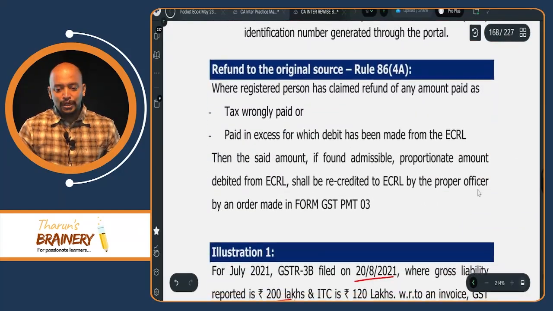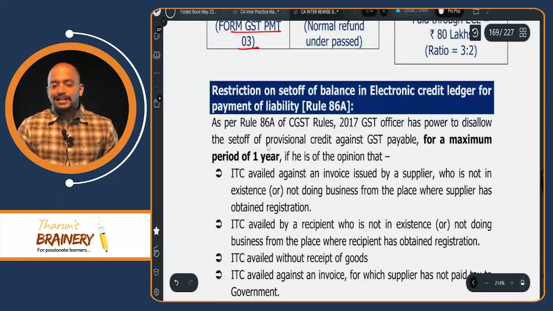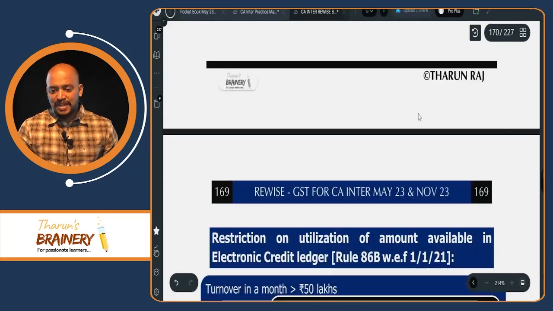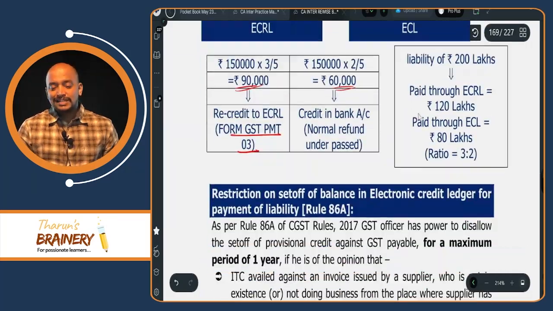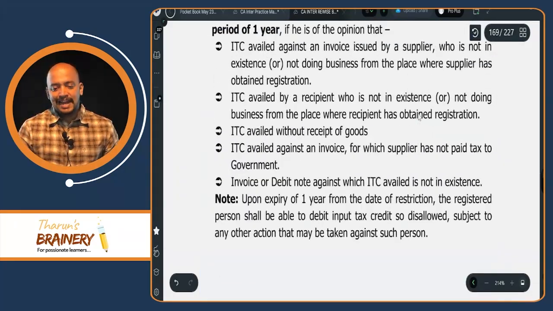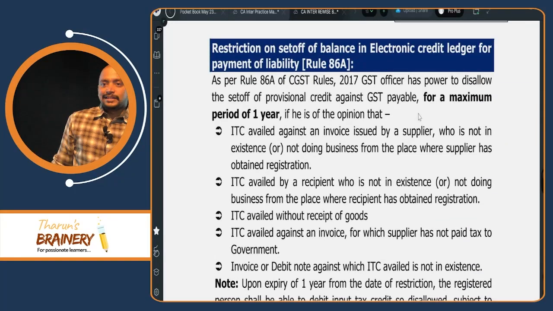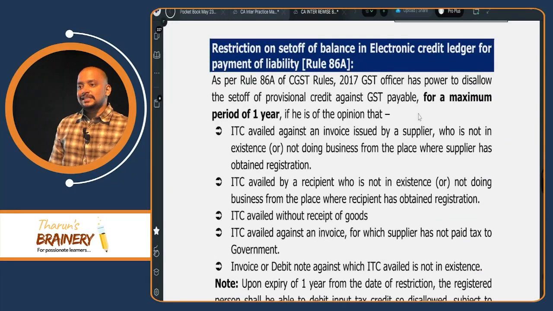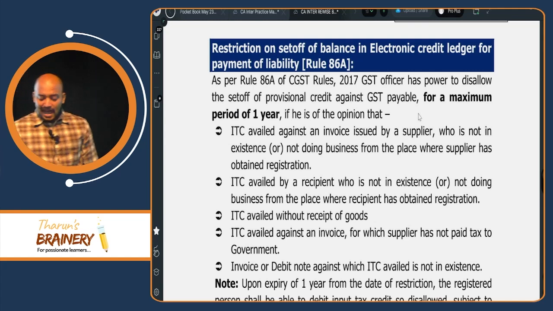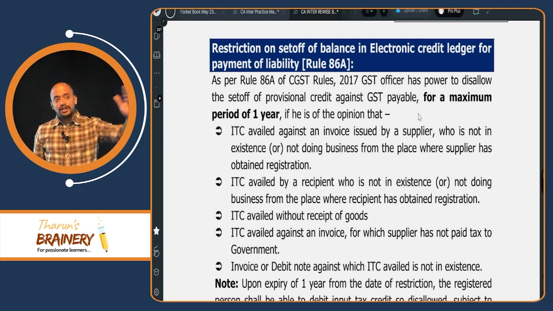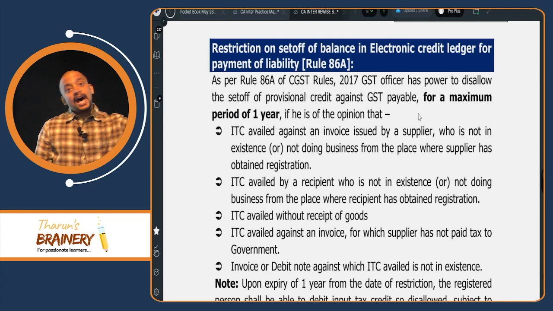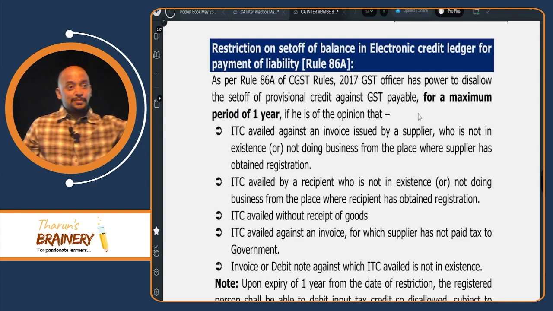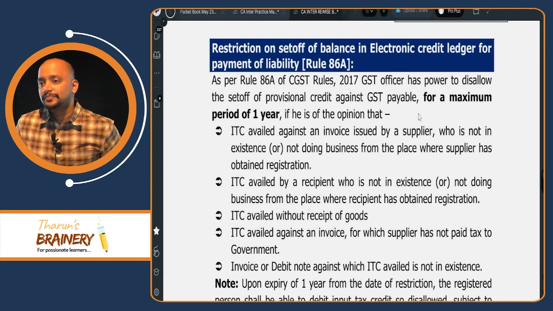So that we have below. Rule 86A and rule 86B, which is in page number 168 and 169. See that, page number 168, 169. But in the restriction is after availment of ITC. Before availment of ITC itself, restriction is where?